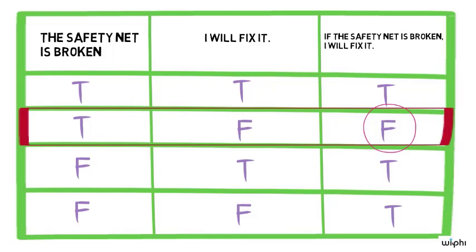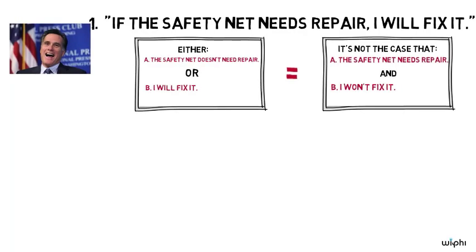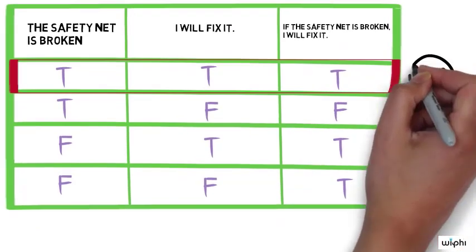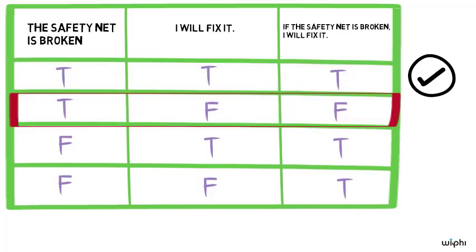Reflect on your intuitions. Romney has uttered the conditional 1. Is what he says true in a situation in which the safety net needs repair and he fixes it? I say yes. Is what he says false in a situation in which the safety net needs repair and he doesn't fix it? I also say yes. So far, the material conditional theory makes the right predictions.